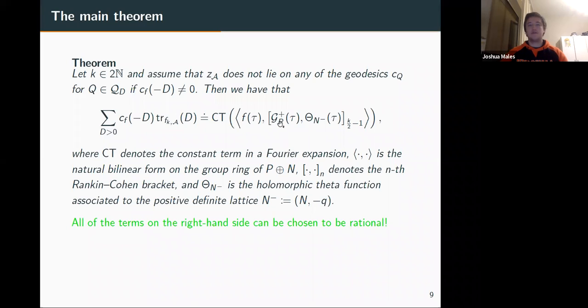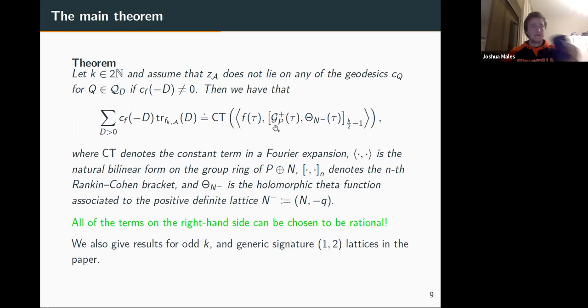The point is, all of these terms on the right-hand side, f, g_p plus, and theta_n minus, can be chosen to have rational coefficients. And then all I'm doing on this right-hand side is multiplying various things together, so everything stays rational. So anything that looks like the left-hand side is rational, or can be chosen to be rational. And I should mention in the paper, we actually also prove this for odd K, generic signature (1, 2) lattices, everything like this. This is like the easy version of the theorem we prove.